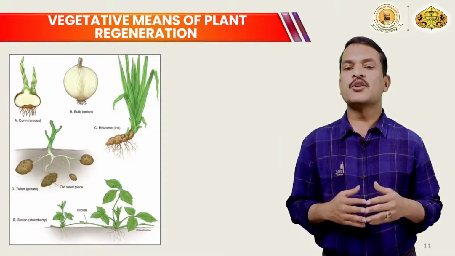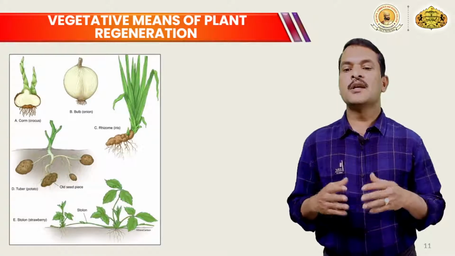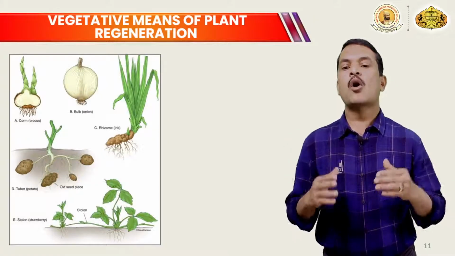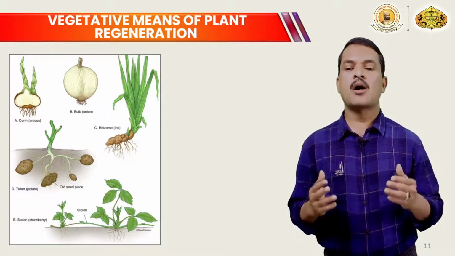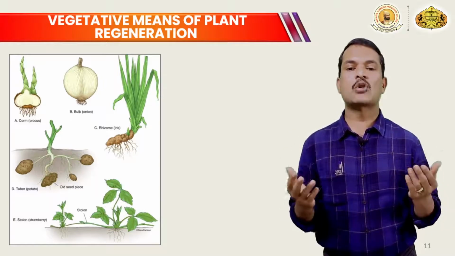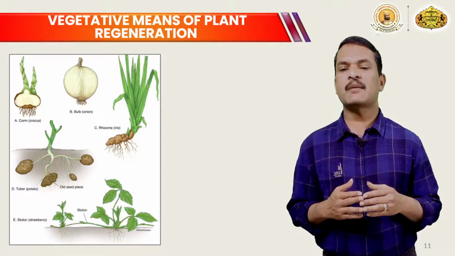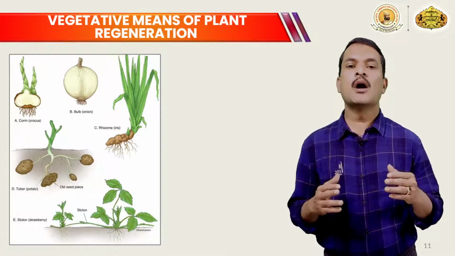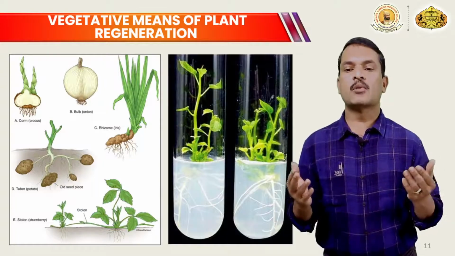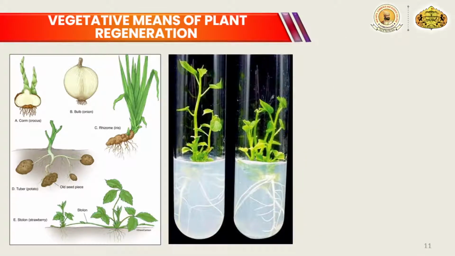Methods of vegetative plant regeneration are by means of corms, bulbs, rhizomes, tubers, runners or stolons. In many different types of plants, for example onion or garlic, the plants are regenerated by means of different vegetative parts.